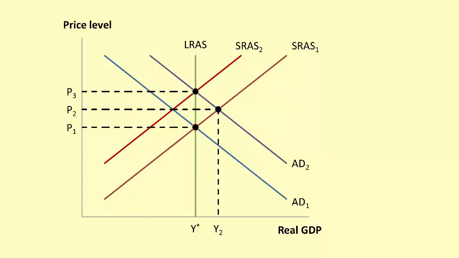In the neoclassical perspective, because long-run aggregate supply is perfectly inelastic at potential GDP, any change in aggregate demand will ultimately lead to a shift in the short-run aggregate supply curve that returns long-run real GDP to potential GDP at a new price level.